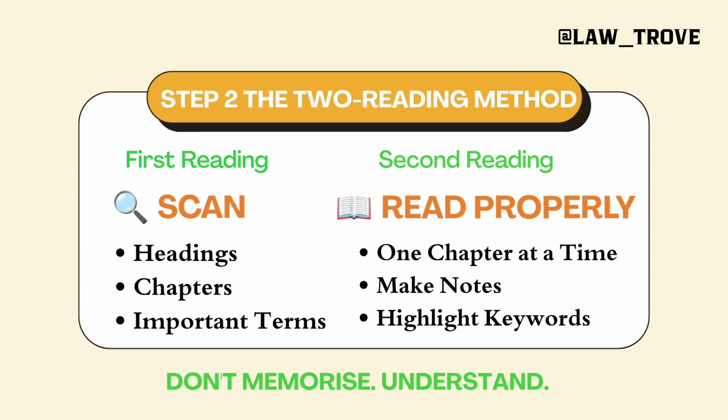After that, start with the definition clause. Go through the important definitions, not one by one, but just as you're turning pages, analyze what words are mentioned, because these are keywords that serve a very important purpose in the Act. That is why they have been defined initially. So just go through it, do not read in depth or try to understand everything mentioned there. Then you can start with section 2 or section 3, whatever is the starting section where the provisions of the Act are mentioned. This method is known as the fast reading method, which means you do not have to read the entire statute at once.